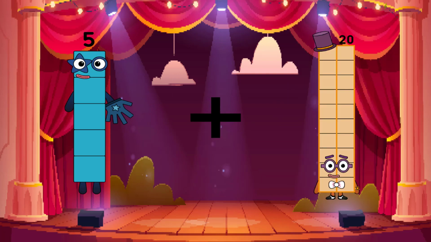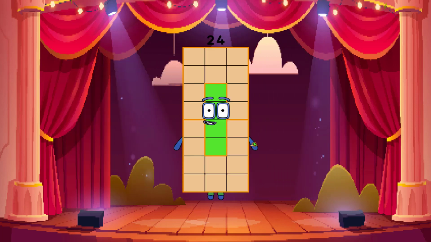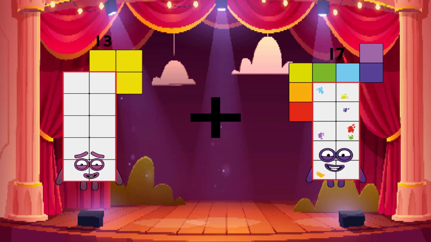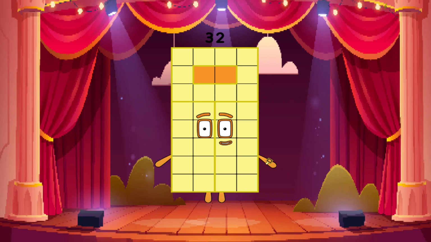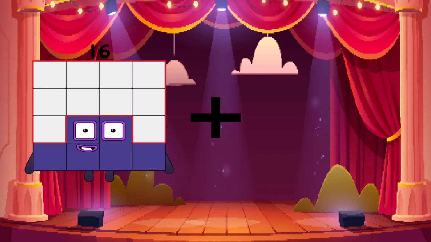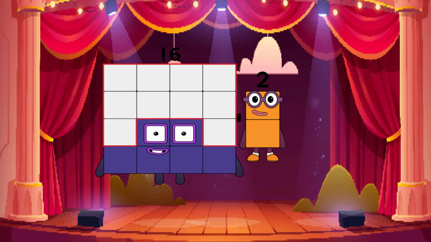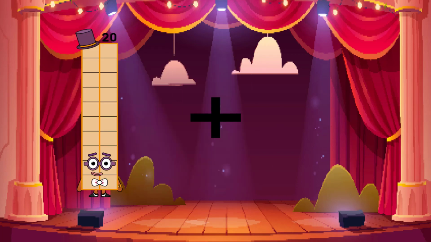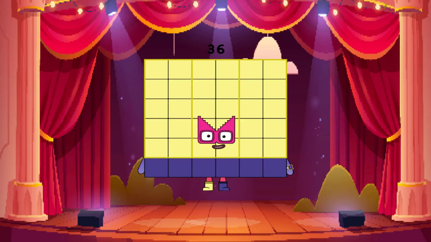5 plus 19 equals 24. 13 plus 19 equals 32. 16 plus 2 equals 18. 20 plus 16 equals 36.